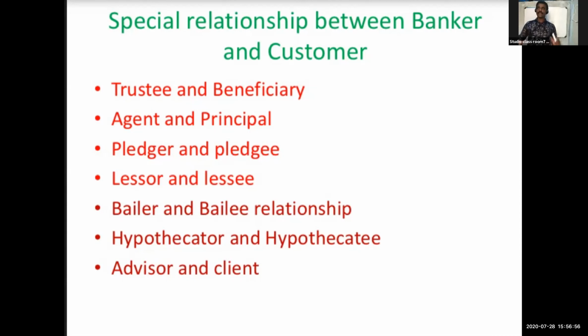Next, lessor and lessee. Suppose the customer wants a safe deposit locker, then the bank hires a safe deposit locker to the customer, the bank becomes the lessor and the customer becomes the lessee. Next, bailor and bailee. When the customer gives any valuables to the banker for safe custody, the bank becomes the bailee and the customer becomes the bailor, because he is the one who delivers the goods. For that purpose, they will charge some nominal rent.